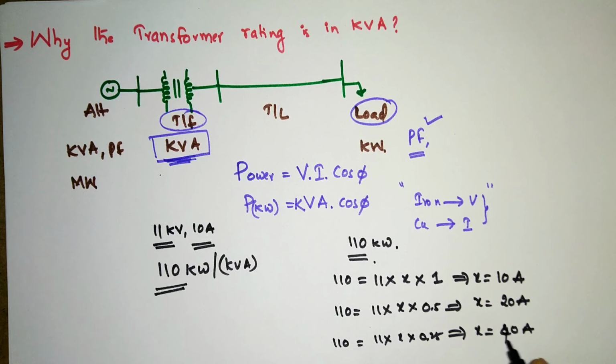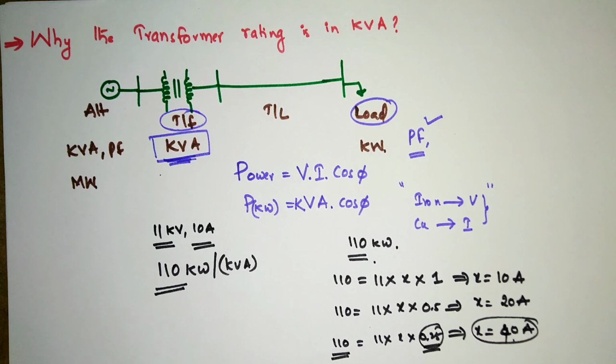If I mention the transformer rating as 110 kilowatts, and to obtain the 110 kilowatts you operate the motor or load at 0.25 power factor, the current will be 40 amperes.